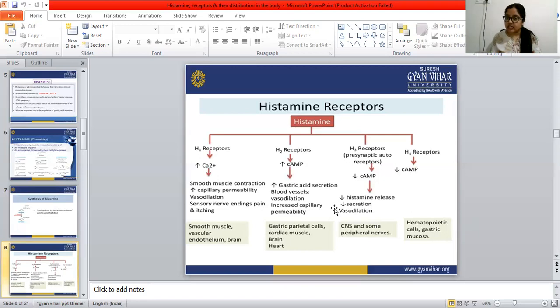When the vasodilation decreases, the itching and pain reduce. But H1 and H2 receptors increase the calcium ion and cyclic adenosine monophosphate. Both lead to increased gastric acid secretion and smooth muscle contraction, which leads to vasodilation. When the vasodilation occurs, there must be sensory nerve ending pain or itching.